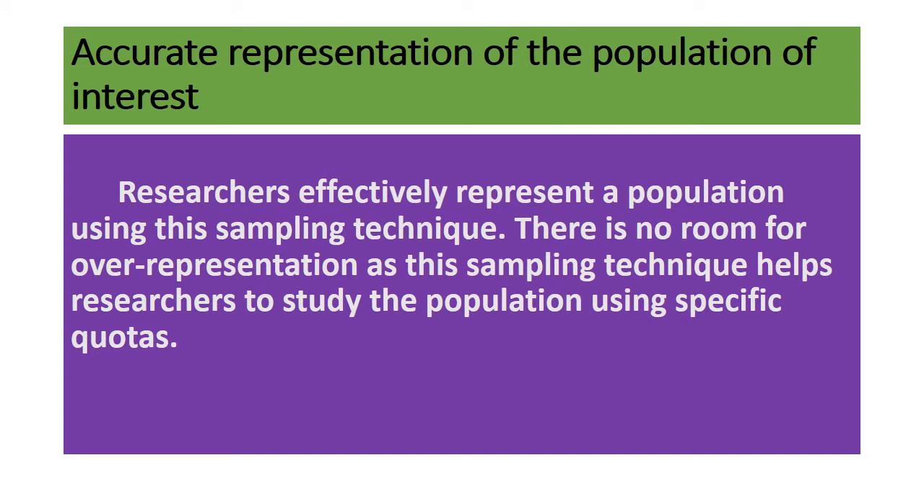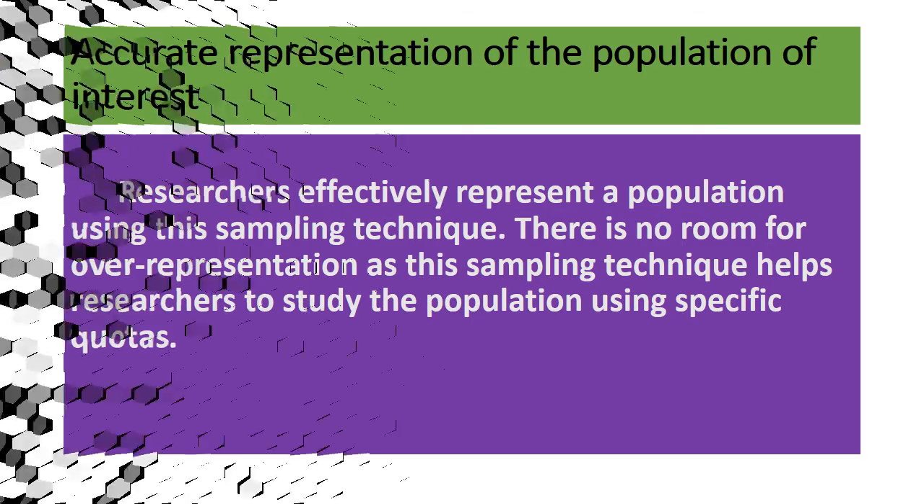Then, accurate representation of the population of interest. Researchers effectively represent a population using this sampling technique, because there is no room for over-representation. The sampling technique helps the researcher to study the population using specific quotas.